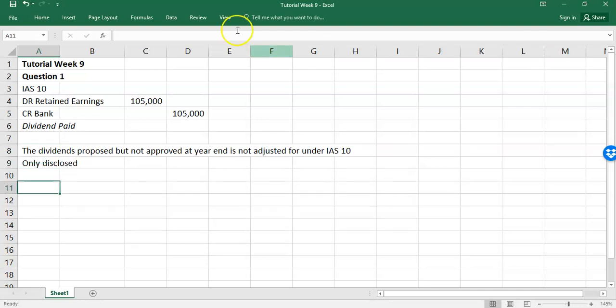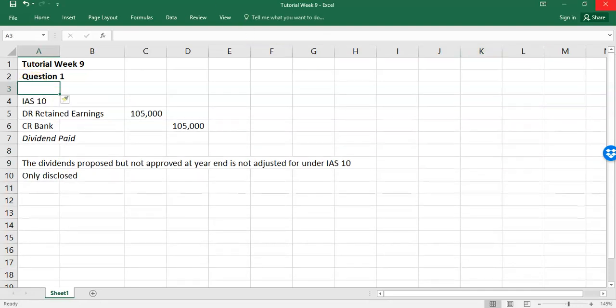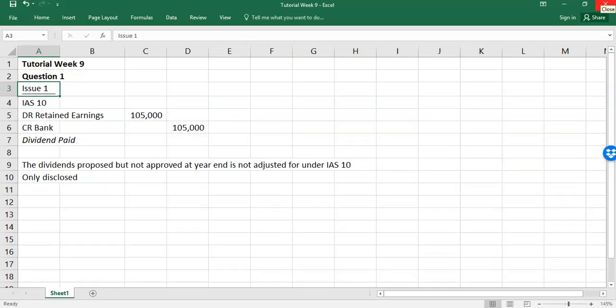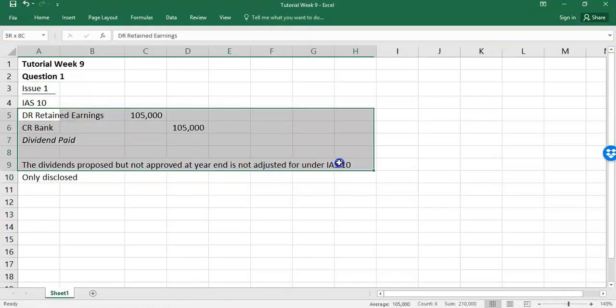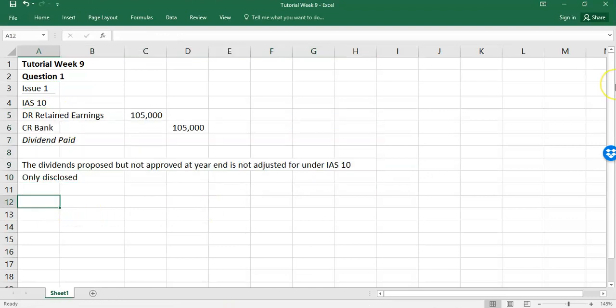That's all we're looking for in terms of issue 1, was that you realise there's a difference there between one that's paid, which means it's approved during the year, and one that's not approved until after the year end. So because it's not approved until after the year end, it's only disclosed. That's an IAS 10 rule that you're applying. That won't be accounted for until it's approved at the AGM, which is in the year end 2020. That's your first one complete. Debit retained earnings and no adjustment for the other one.